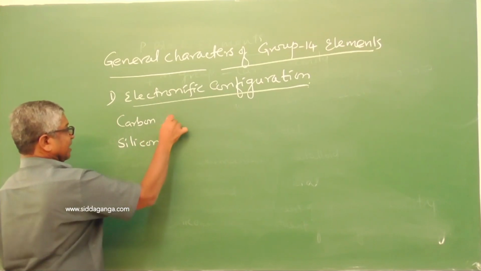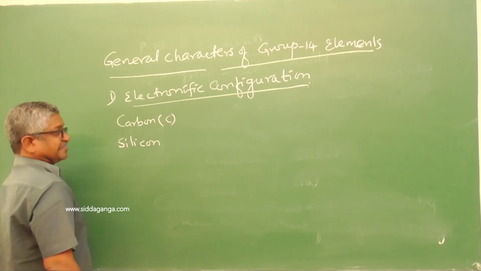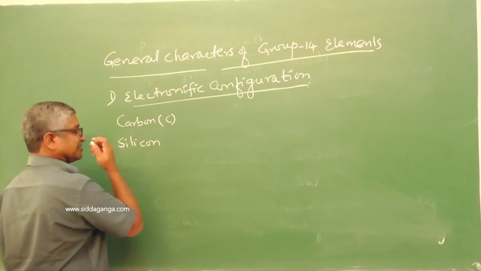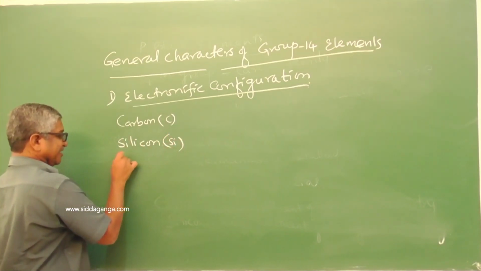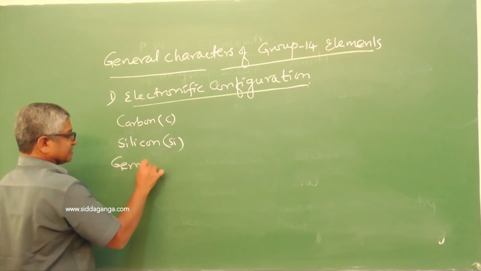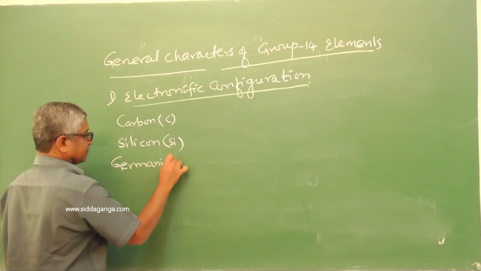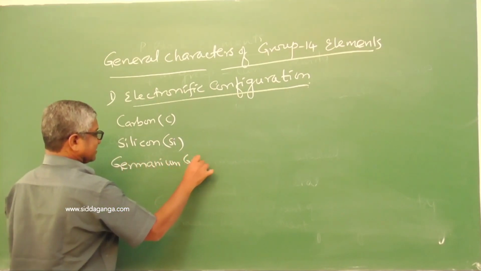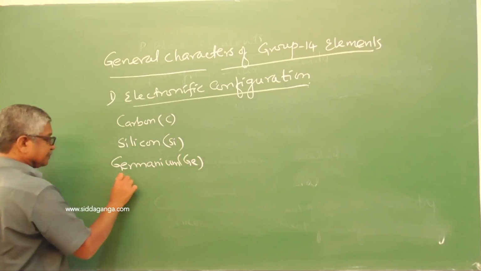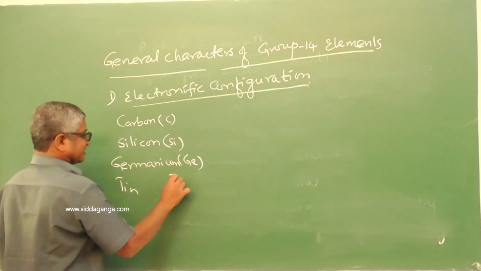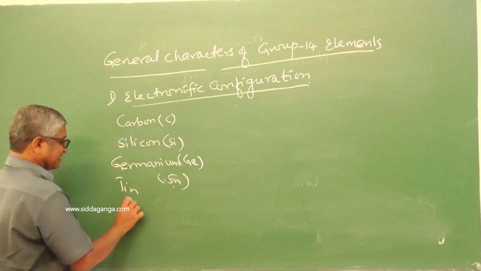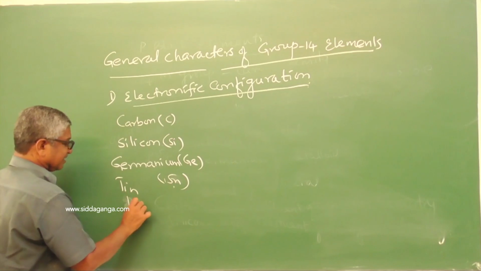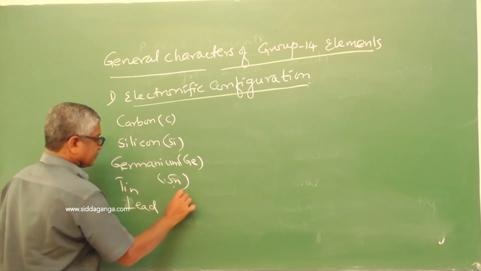Silicon. Carbon symbol is C. Silicon is Si. Germanium is Ge. Tin is Sn, and lead is Pb.